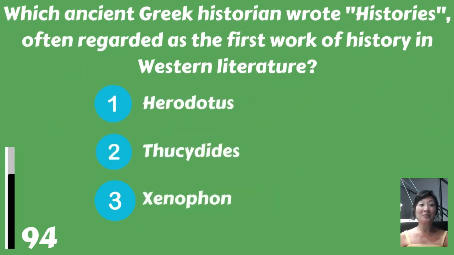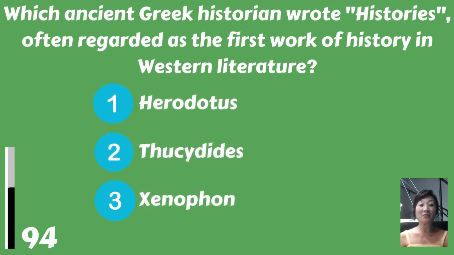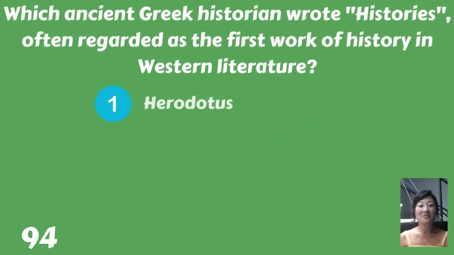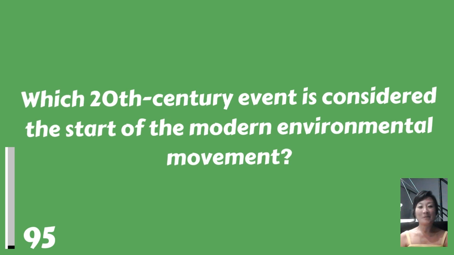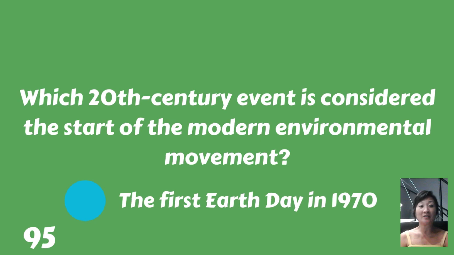Which ancient Greek historian wrote histories often regarded as the first work of history in Western literature? Herodotus, Thucydides, or Xenophon? Herodotus. Which 20th century event is considered the start of the modern environmental movement? The first Earth Day in 1970.